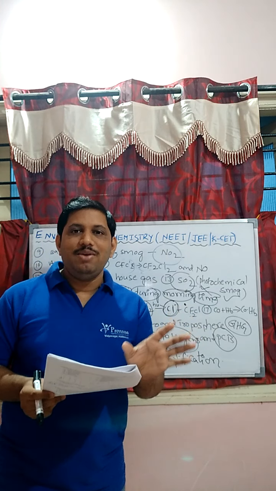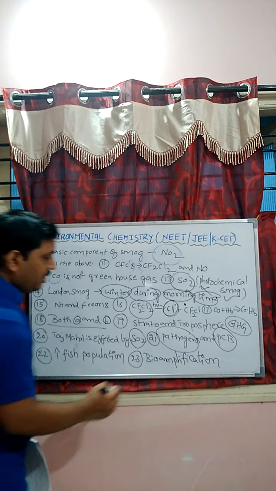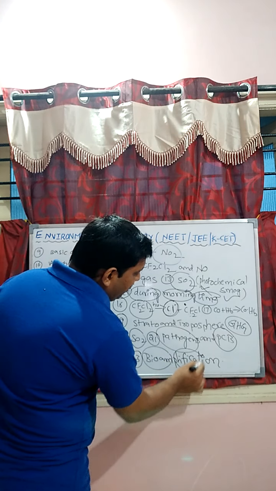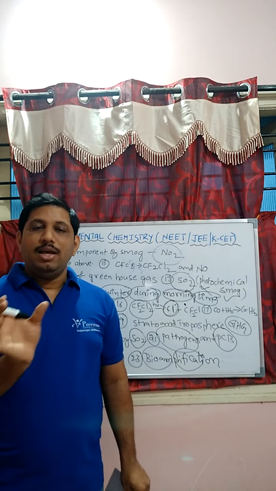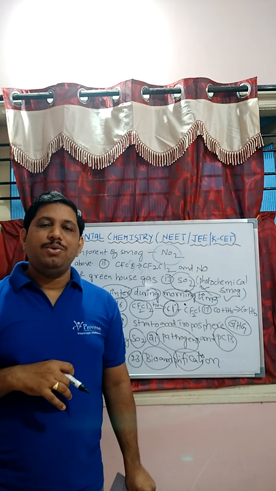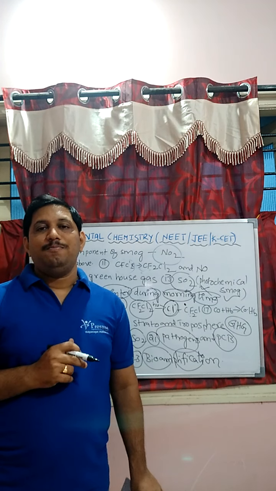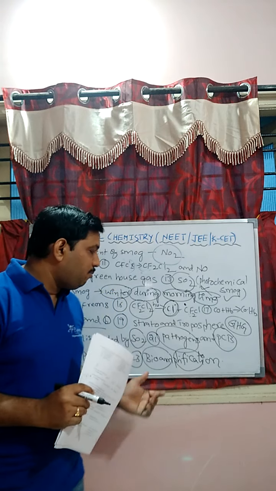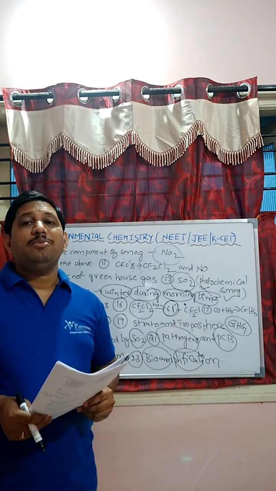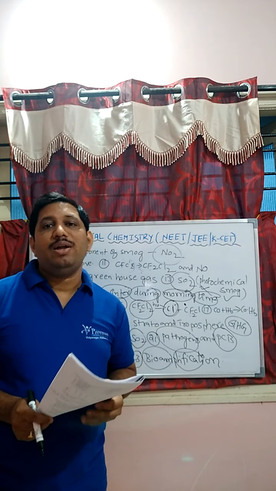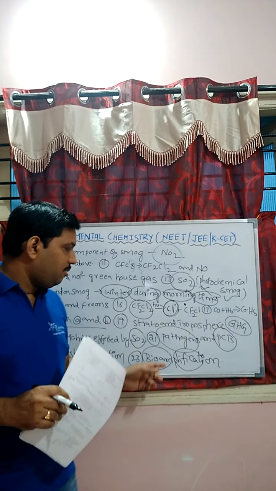The three terms are very well known. The other, fourth term is bioamplification. That is known as bioamplification. While solving objective questions, students, even though we have not discussed the topic, the remaining three terms are very well known. So these three answers are not correct for that question. Then the fourth one is the correct answer. Bioamplification: the increase in the concentration of pollutant due to food chains is known as bioamplification. Copy this, students.